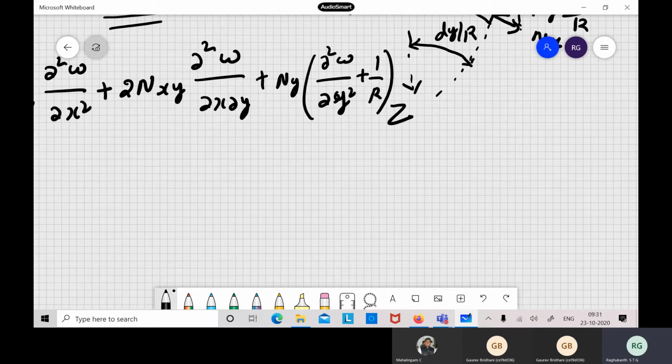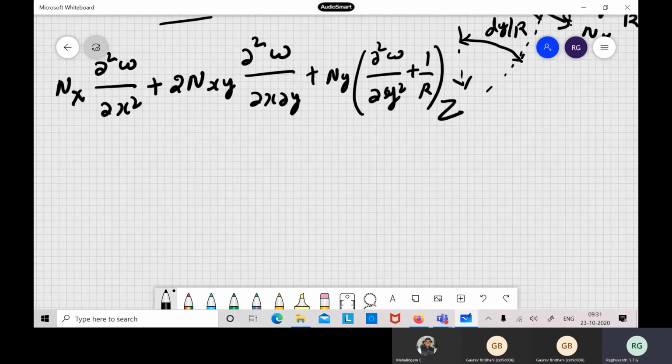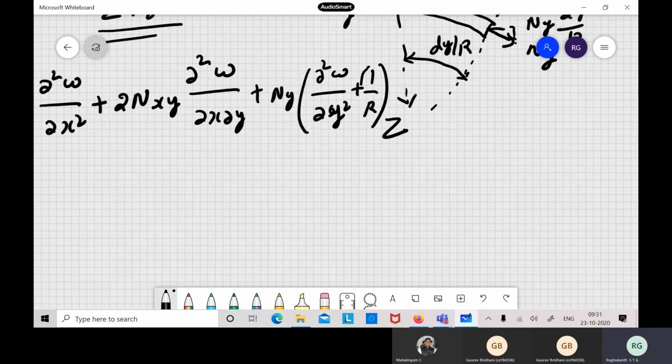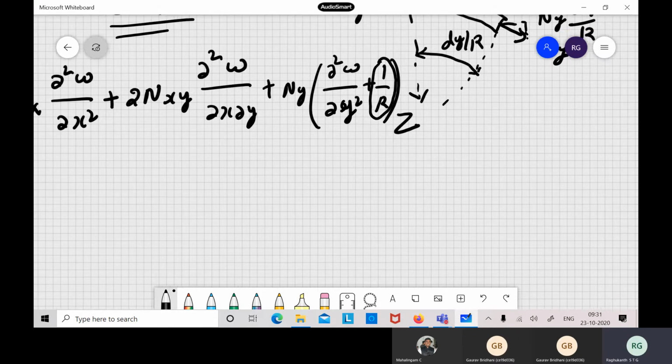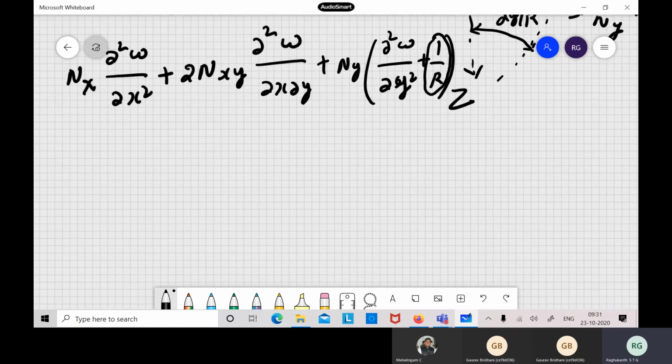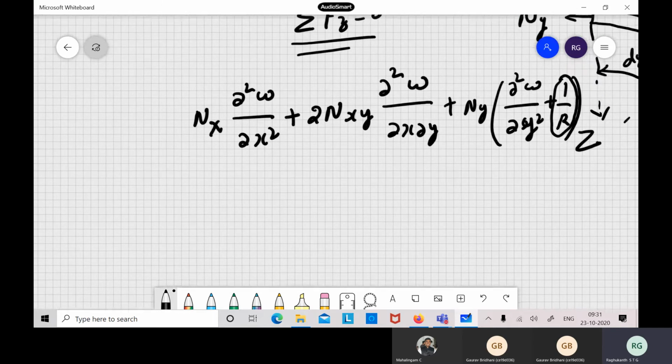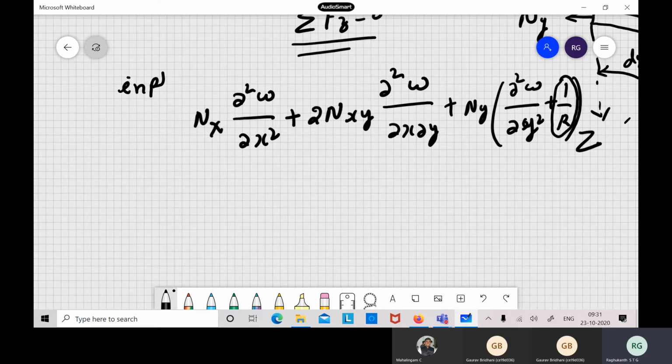This is the one extra term in our shell theory. Of course we will have components from others also, but we assume the thetas are very small and neglect all other things. This comes from the in-plane forces in the z direction.